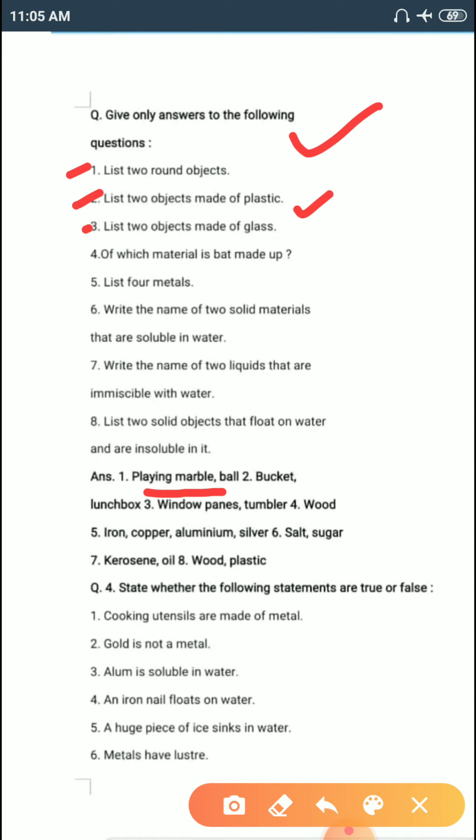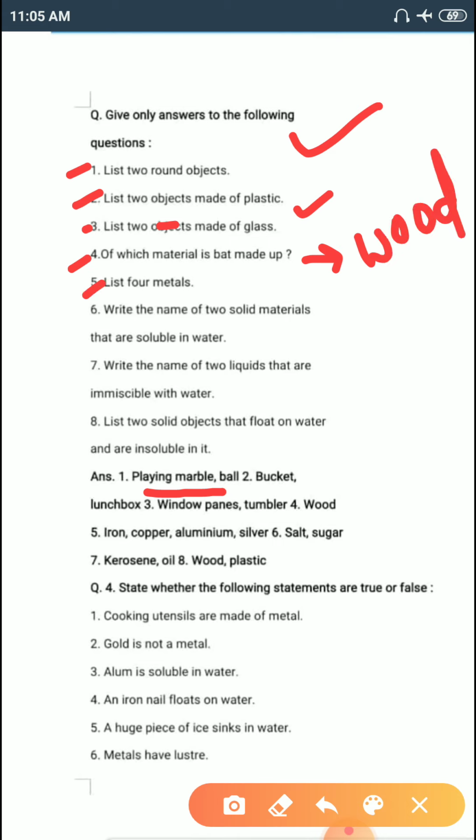Number 3. List 2 objects made of glass. So, with the help of glass, we can make vessels, tumbler, window panes, etc. So, any 2 objects you need to write. Question number 4. Of which material is bat made up? So, bat is made up of wood. So, the number 4 answer is wood.